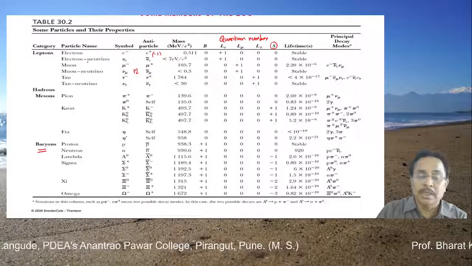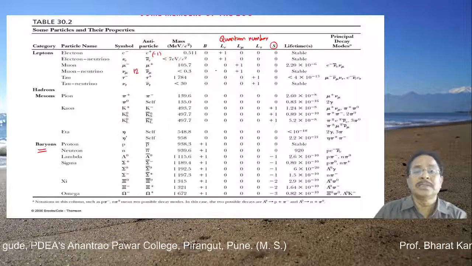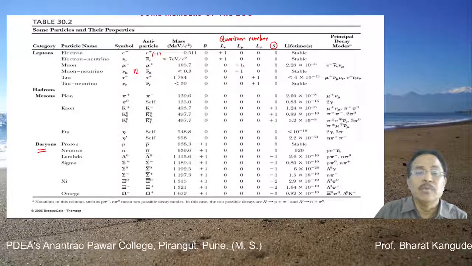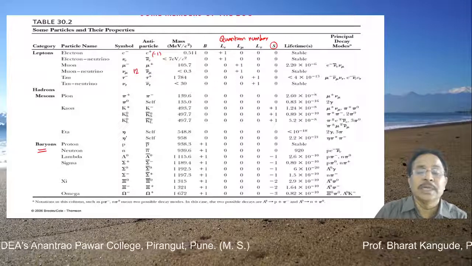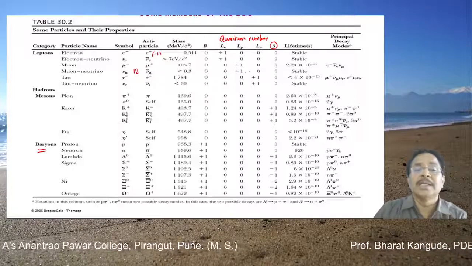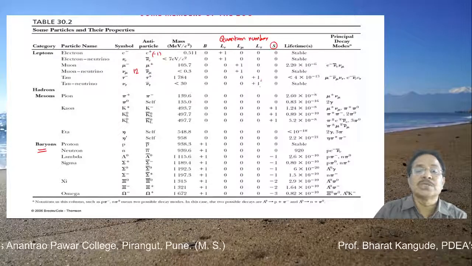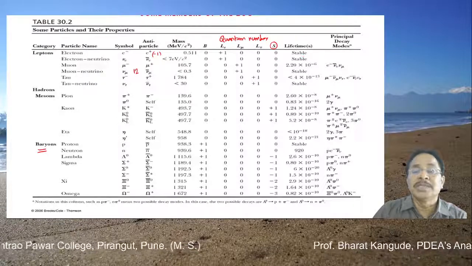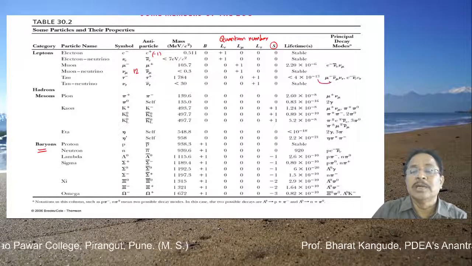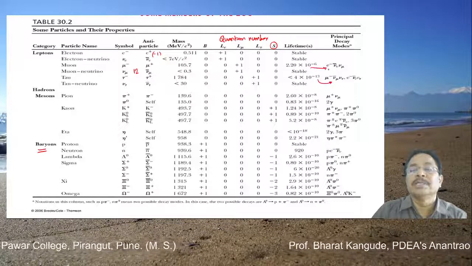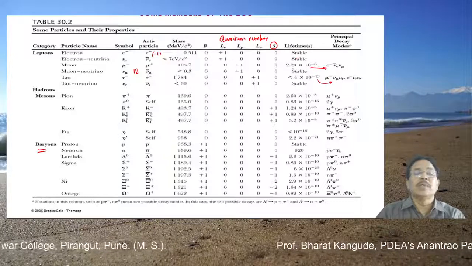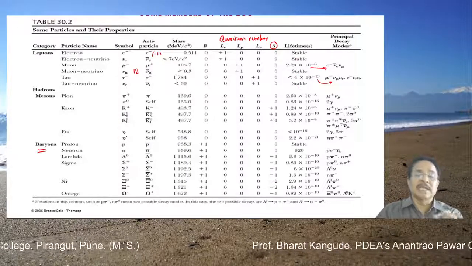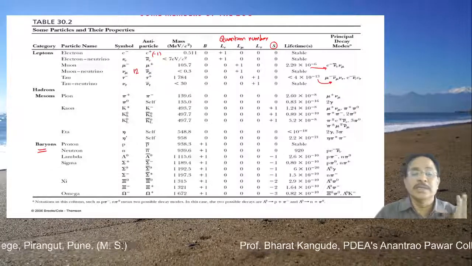These are the members, their antiparticles, their masses, their baryon numbers, and their lepton numbers. Here it is L mu for the muon and muon neutrino, that is +1. Their antiparticles are minus. For the tau it is +1, and for the antiparticles it is minus. All of them have strangeness 0. Some of them are stable, some are unstable. The unstable particle gets converted to this, and all the others, the electron, muon neutrino, and tau neutrino, are stable particles and do not undergo any further decay. This is our first group.